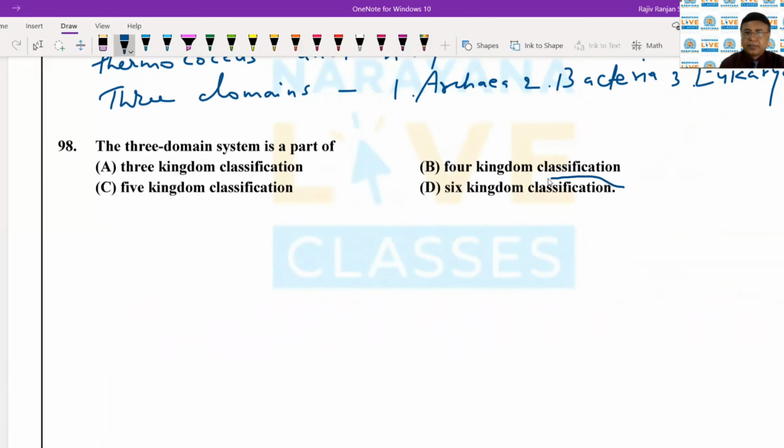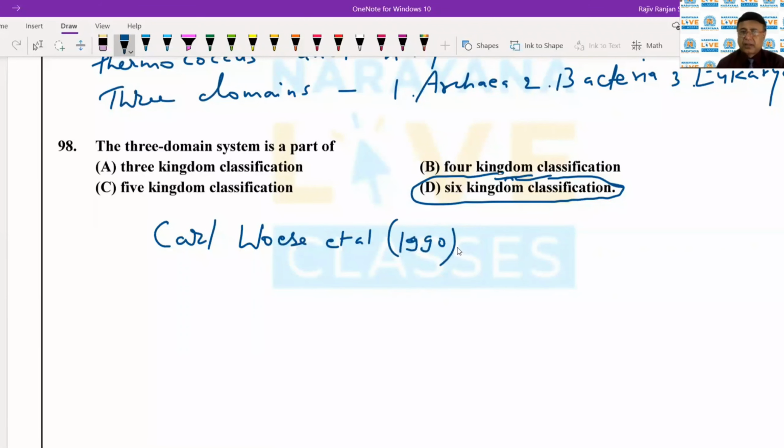Carl Woese and his associates, in 1990, just studied the 16S RNA sequence of the archaebacteria, and he just separated the archaebacteria on many bases into a new group, new kingdom. He just separated it and included Archaebacteria into the new kingdom, that is Archaebacteria. Okay, so here the kingdom Monera.